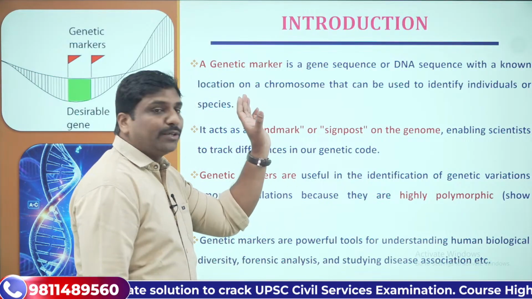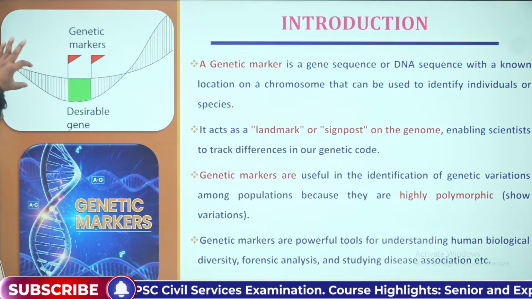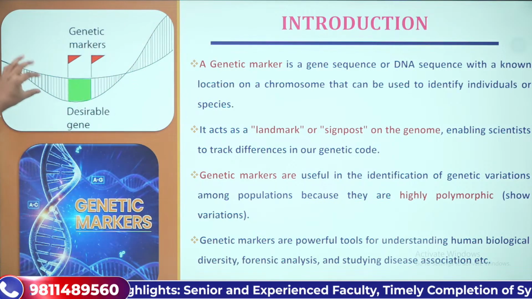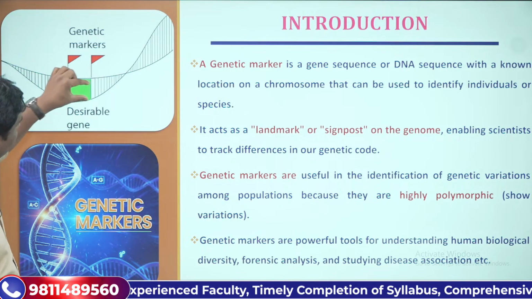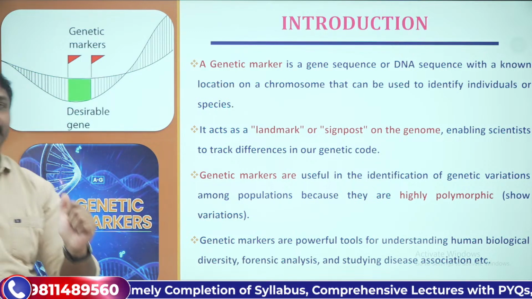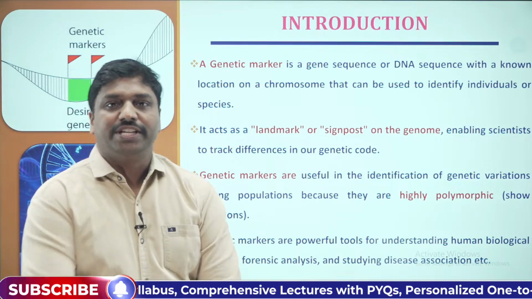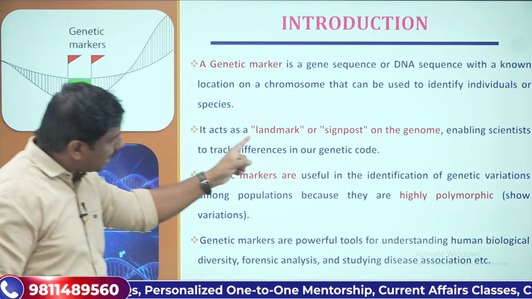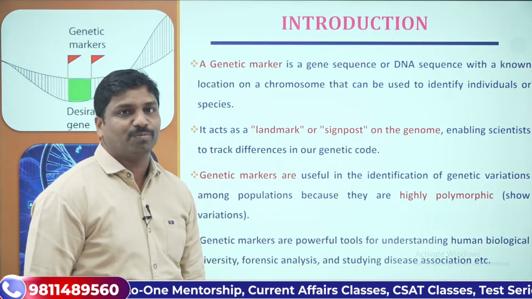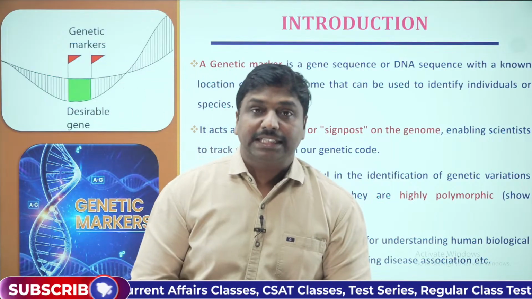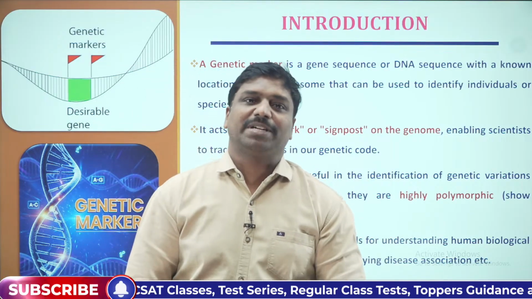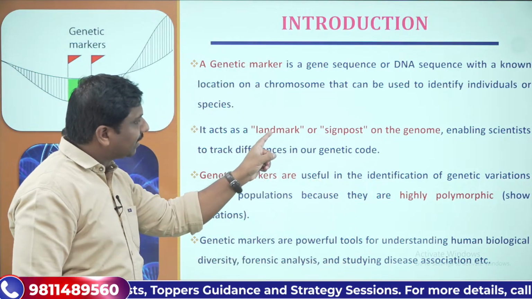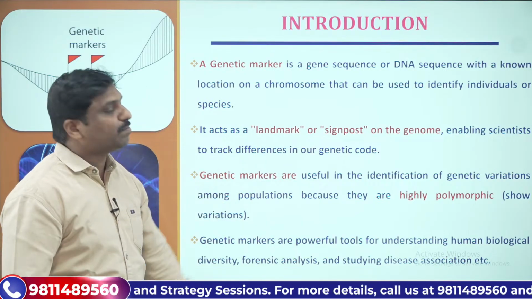So you can see here, for example, if this is the DNA structure, then on this particular spot you can locate the genetic marker, or a particular gene. So these are nothing but genetic markers. They act as landmarks or signpost spots on the genome. What do we mean by genome again? The complete set of genes of a particular organism is known as the genome. Within the genome, genetic markers act as landmarks or signpost spots.